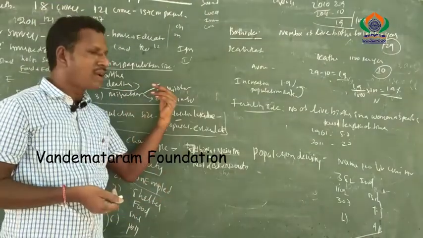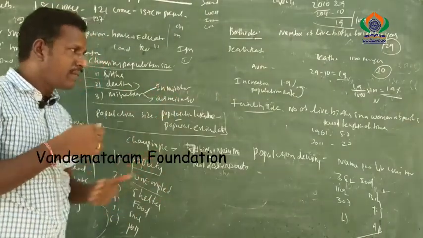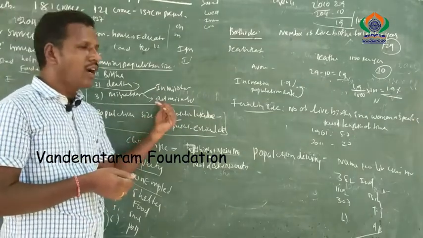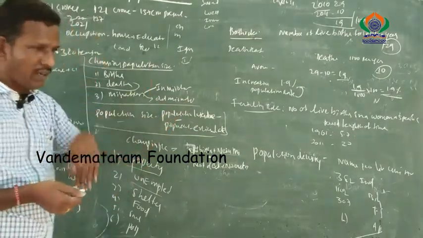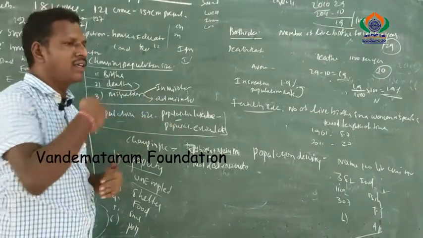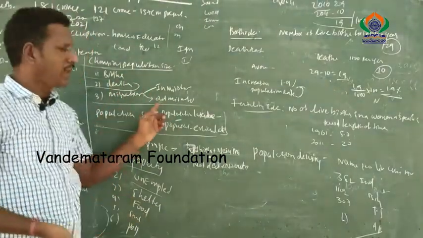This is the example of in-migration. When Indian people go abroad, that is out-migration. When people enter into our country, that is in-migration. When our people go to another country, that is out-migration.